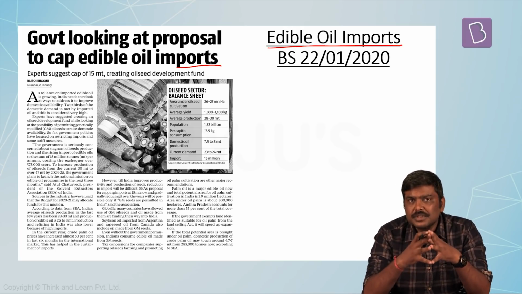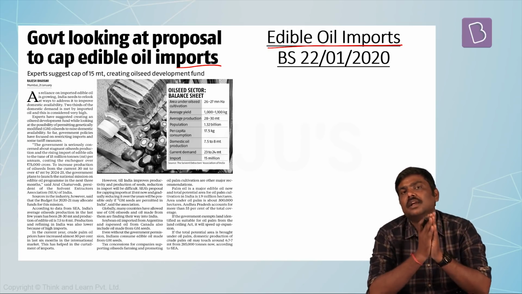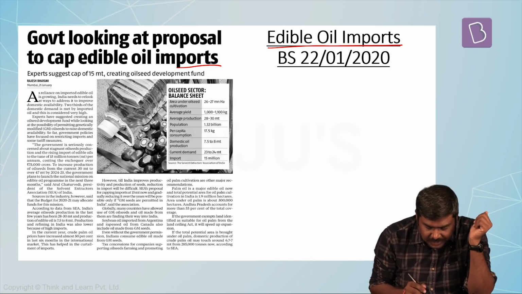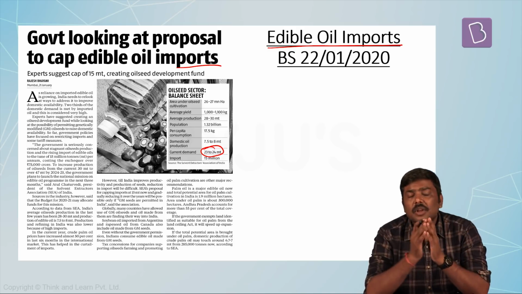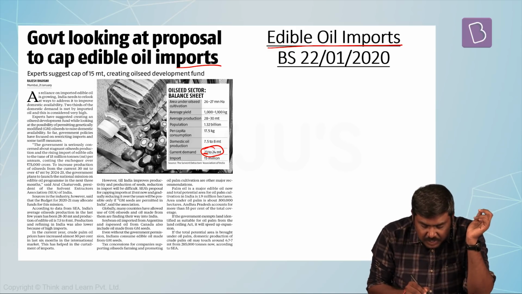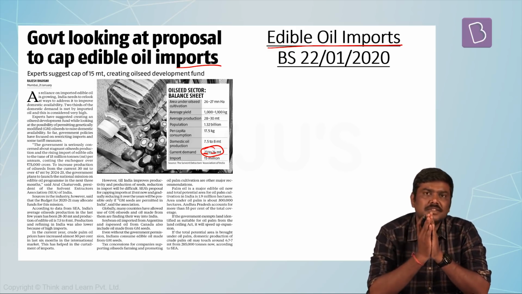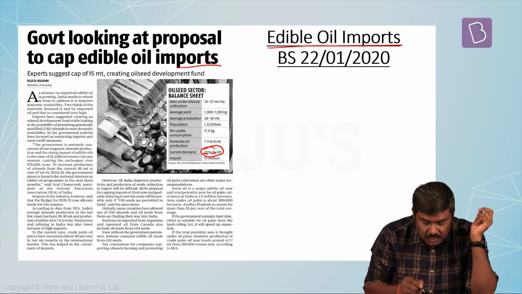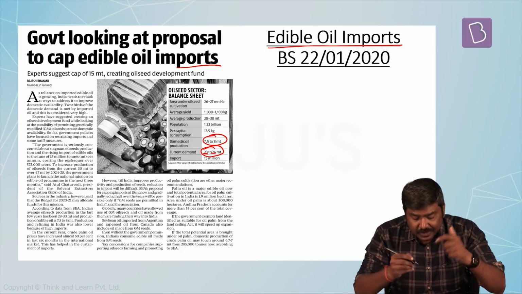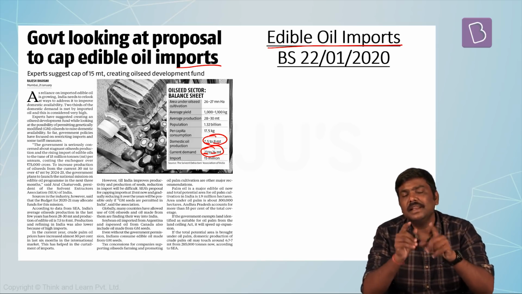Now, apart from this, what are the important facts which are given in the article? 1. The total demand for the edible oil in the domestic market is expected to be around 23 to 24 million tons. And the production of edible oil in India is 7.5 to 8 million tons.